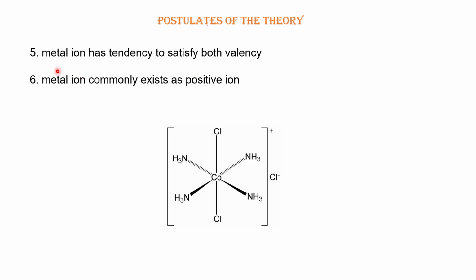Now the metal ion will have the tendency to satisfy both of its valencies, primary valency as well as secondary valency, and the metal ion commonly exists as a positive ion. So now I have discussed all the postulates of this coordination theory, and I have tried to explain them with all the basic necessary explanations.